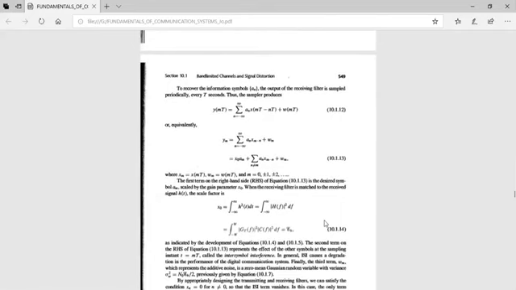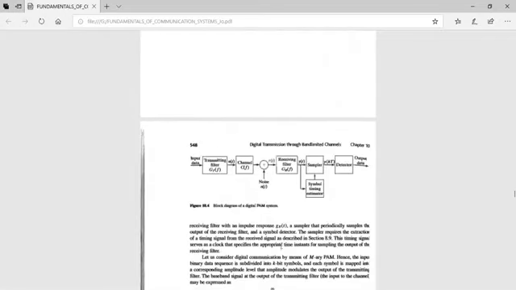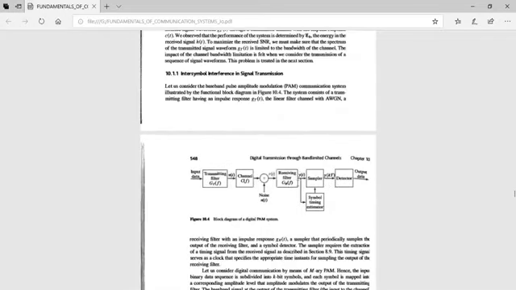Now to recover the symbol a_n, because we are performing PAM here, the information is present in the amplitude levels of the symbols. So to recover the information symbol a_n, the output of the receiving filter is sampled periodically every T seconds. So as per the block diagram, the output of this receiving filter y of t is sampled periodically every T seconds. Hence, the sampler output is y of kT.